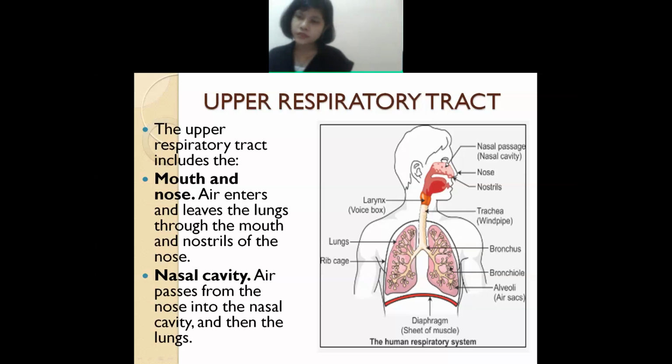Understand, this is the nasal cavity. Same thing, the air passes first through the mouth and the nose, and afterwards the second way is the nasal cavity. So the air is passing through all this so that it will reach the lungs, so that the lungs will receive the air. Understand? Okay, is it clear till here? Are you clear now, Sajarika?